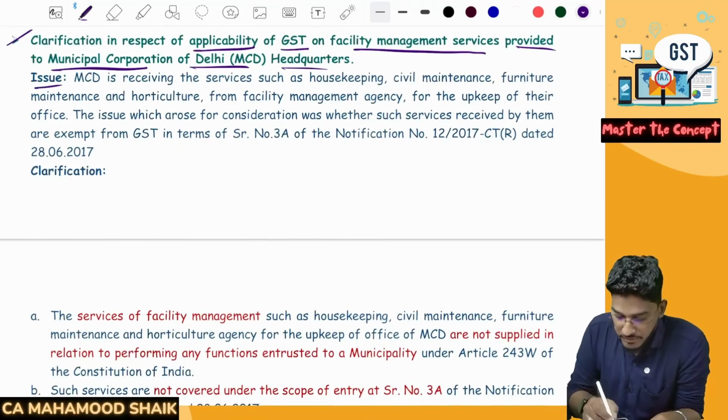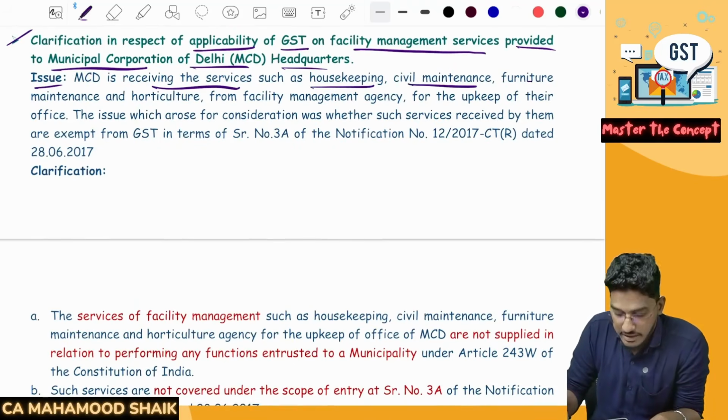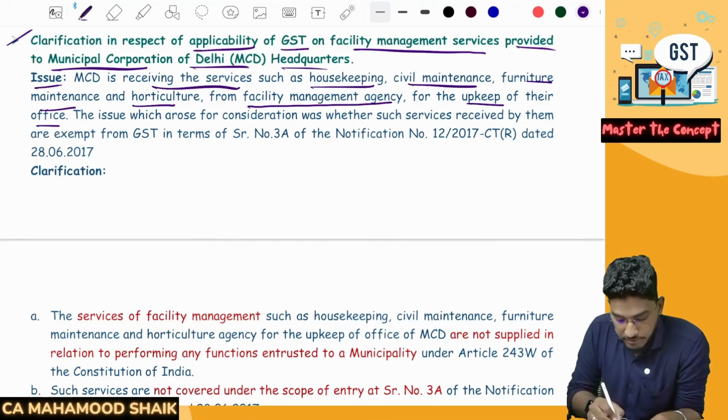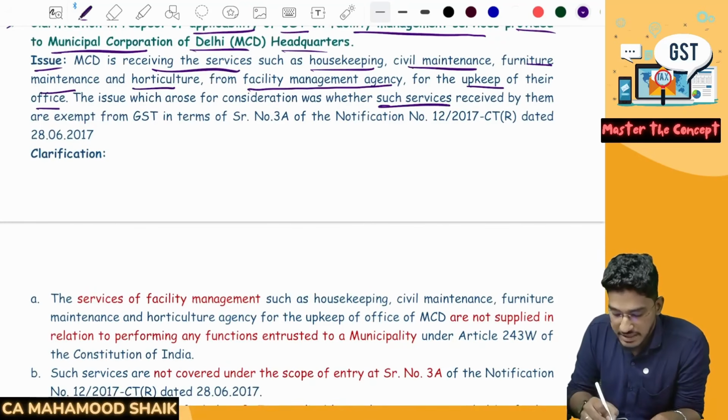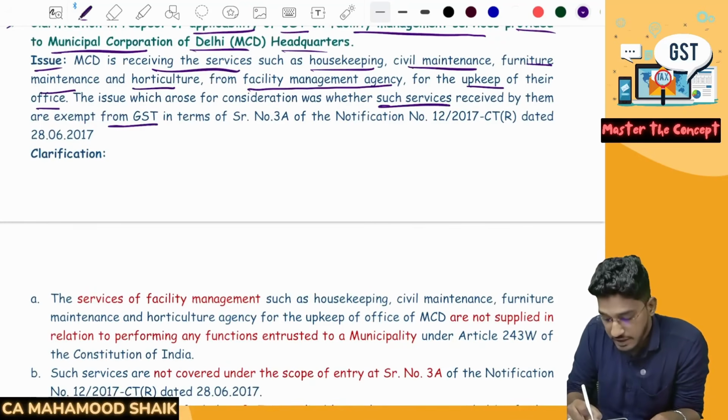So if you read the issue, Municipal Corporation of Delhi is receiving the services such as housekeeping, civil maintenance, furniture maintenance and horticulture, that is gardening services and all, from a facility management agency for the upkeep and maintenance of their office. The issue which arose for consideration: whether such services received by them are exempt from GST in terms of 3A of the notification?